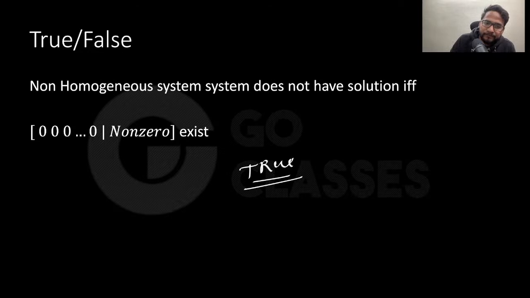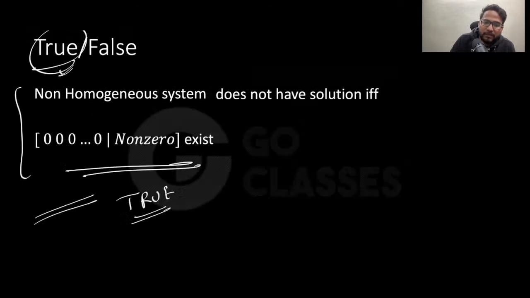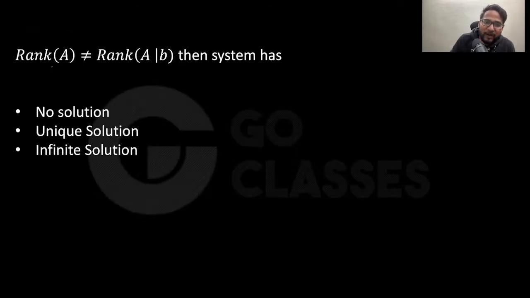Basically, I will say that rank of A and rank of AB, which means rank of A looks like this. This is your A, and then you augment it. Let me first explain this nicely. This is the matrix that you have, where this is A. Now you convert it to row echelon form, where you will have some pivot variables.